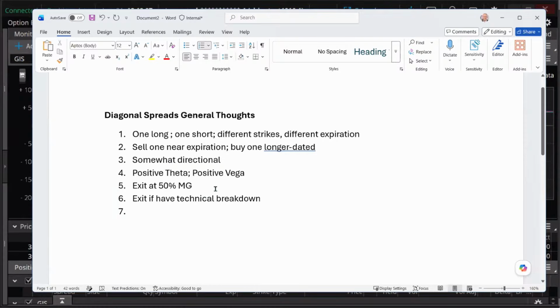Now, question in the chat, would we consider rolling the short? Absolutely, yes, we will. And I'm going to talk about that in just one second. Let me just get a couple more thoughts on here.